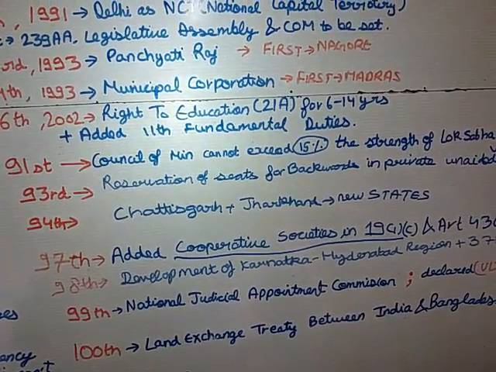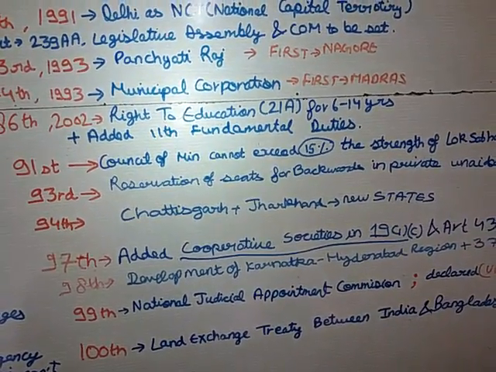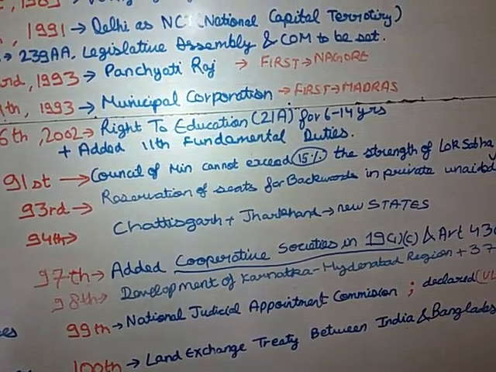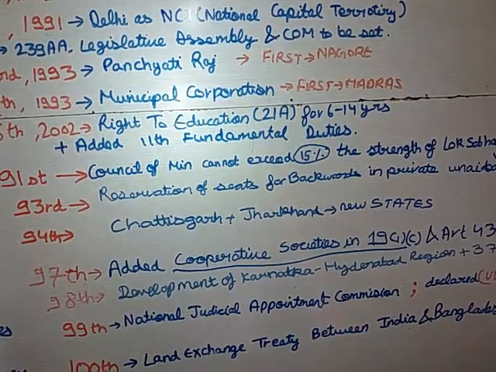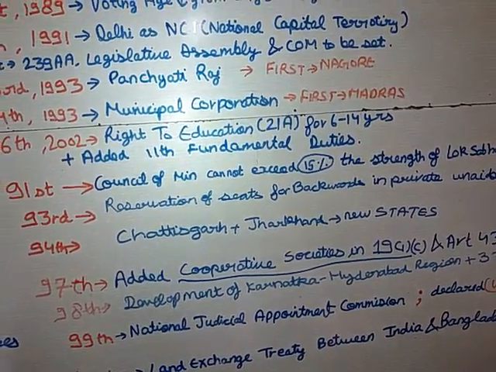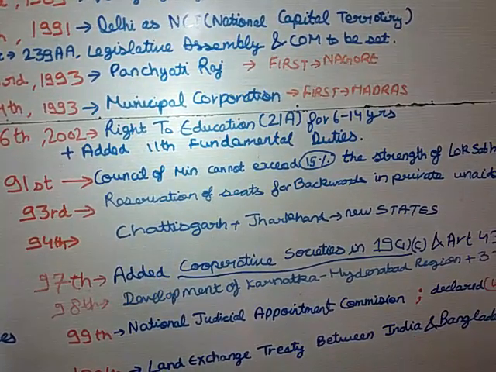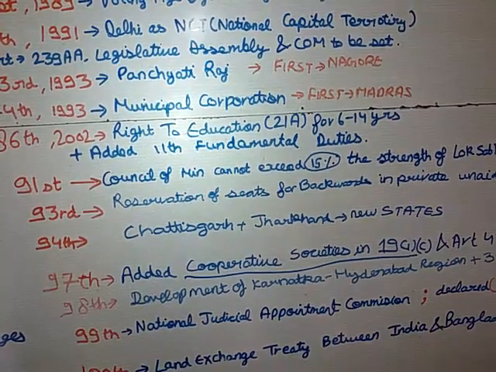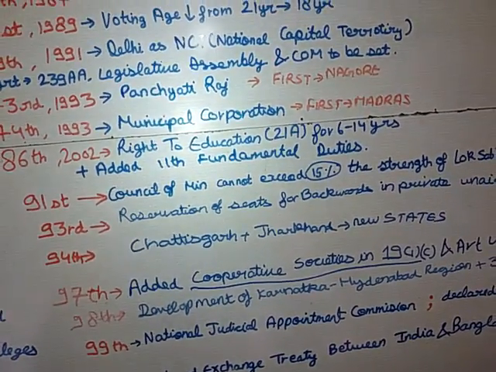The 91st Amendment Act said that the Council of Ministers, both at central and state level, should not exceed 15% of the strength of the parliament, that is the Lok Sabha, and at state level the Vidhan Sabha of the various states. Every state has a different maximum strength of Vidhan Sabha. Like UP, we have the maximum 403. Some states have 60. Some states have 40.